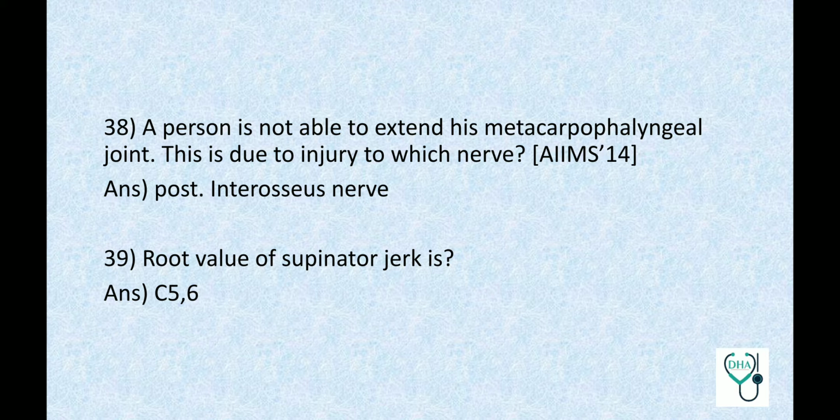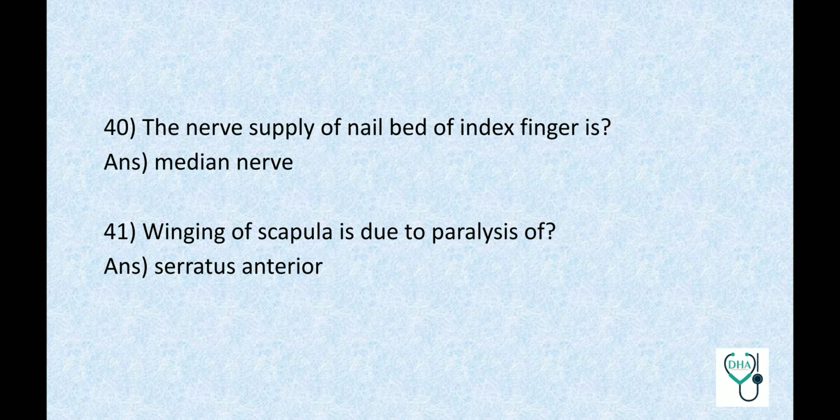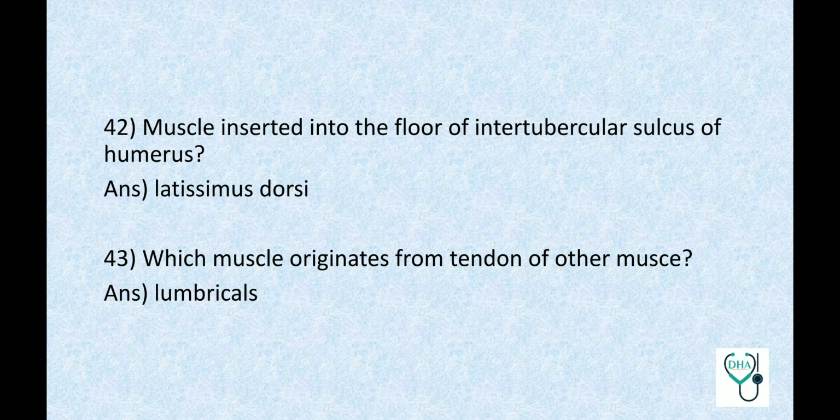Root value of supinator jerk? C5, C6. The nerve supply of nail bed of index finger is median nerve. Winging of scapula is due to paralysis of serratus anterior. Muscle inserted into the floor of intertubercular sulcus of humerus, latissimus dorsi. Which muscle originates from tendon of other muscle? Lumbricals.